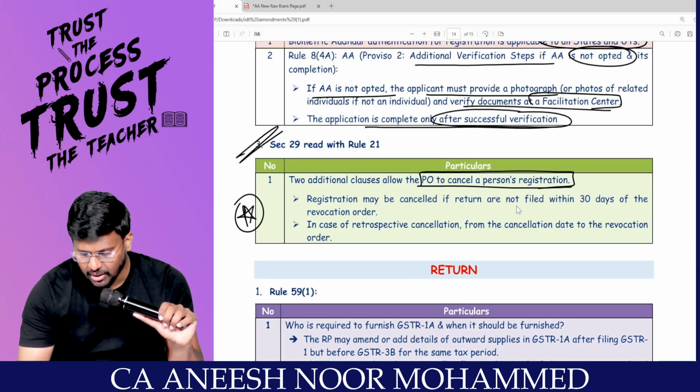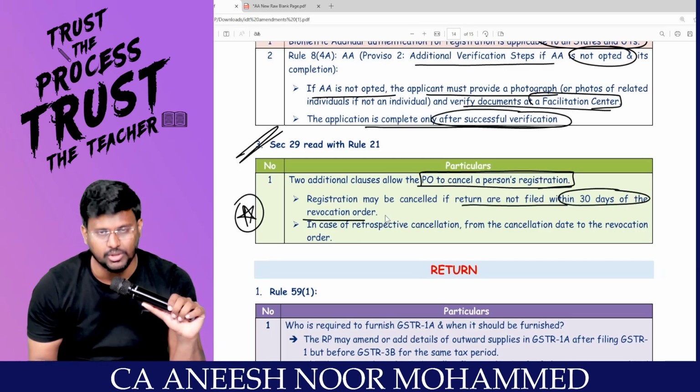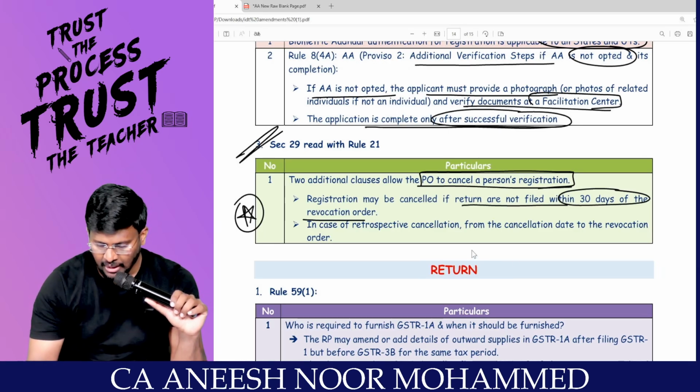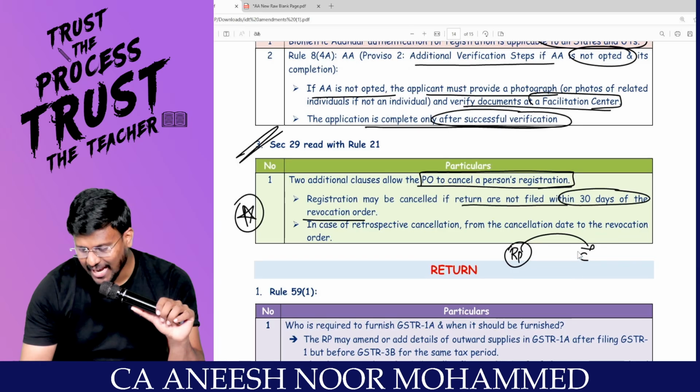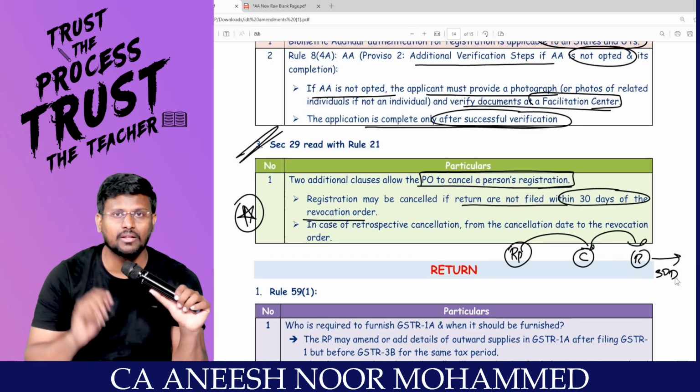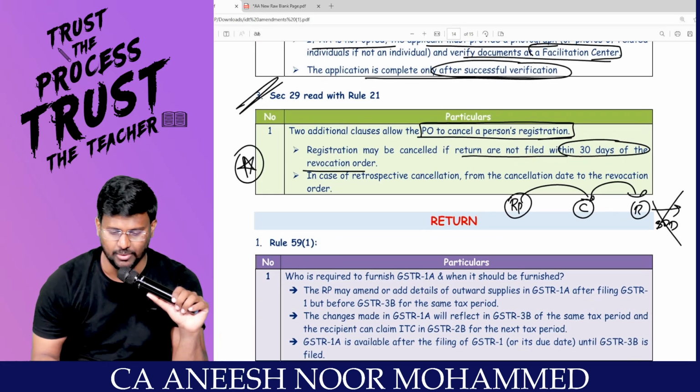Registration may be cancelled if the returns are not filed within 30 days of the revocation order. Super. That means you are a registered person, my dear lovable students. Your registration has been cancelled. You went and got it revoked. For the next 30 days, you have not filed the return. Again, they will cancel the registration.